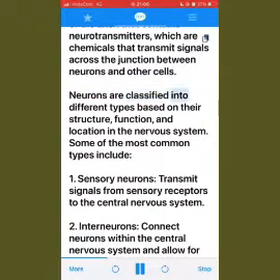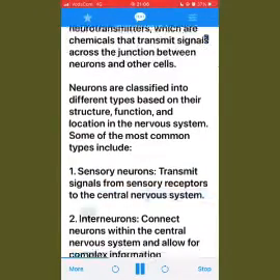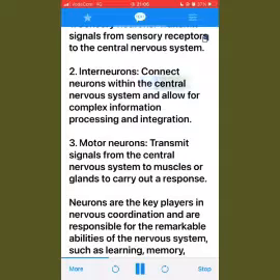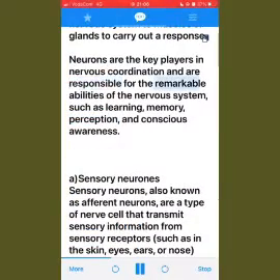Neurons are classified into different types based on their structure, function, and location in the nervous system. Some of the most common types include: 1. Sensory neurons, transmit signals from sensory receptors to the central nervous system. 2. Interneurons, connect neurons within the central nervous system and allow for complex information processing and integration. 3. Motor neurons, transmit signals from the central nervous system to muscles or glands to carry out a response. Neurons are the key players in nervous coordination and are responsible for the remarkable abilities of the nervous system, such as learning, memory, perception, and conscious awareness.